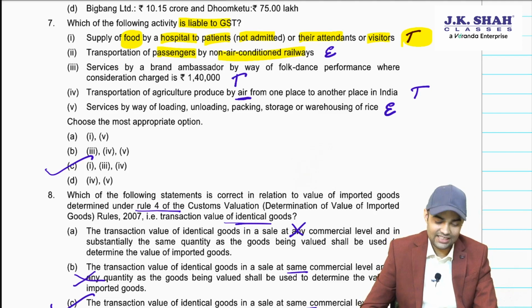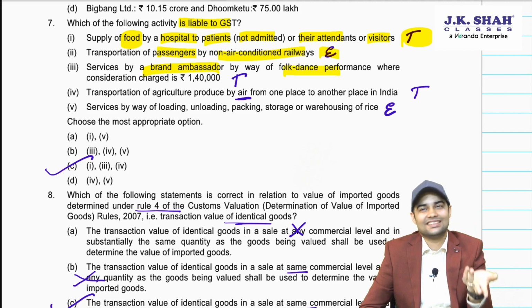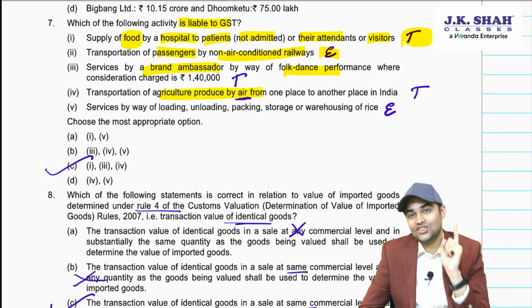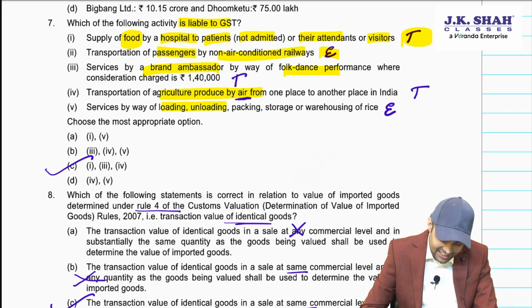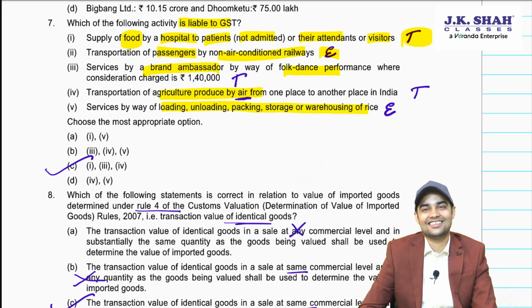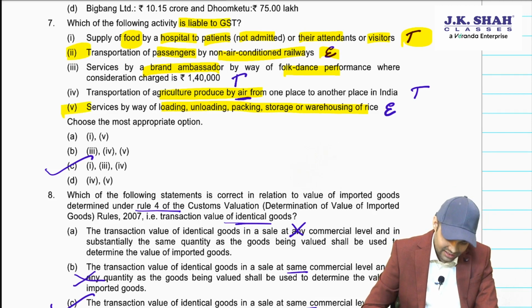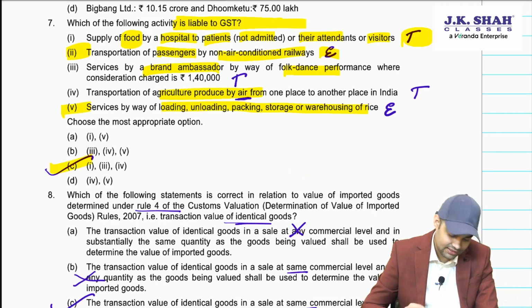Transportation of passengers, non-AC railways, exempt. Then brand ambassador, folk dance, the moment it is as a brand ambassador, taxable. Agriculture produce by aircraft does not enjoy this exemption, it would be liable to GST. The exemption for agriculture produce is only for rail, vessel, GTA. Loading, unloading, packing, storage, warehousing of rice. Oh, this enjoys an exemption. Rice, these activities enjoy an exemption. So second one and fifth one are exempt, other three will be taxable. They have asked us liable to GST and liable. The answer is C.